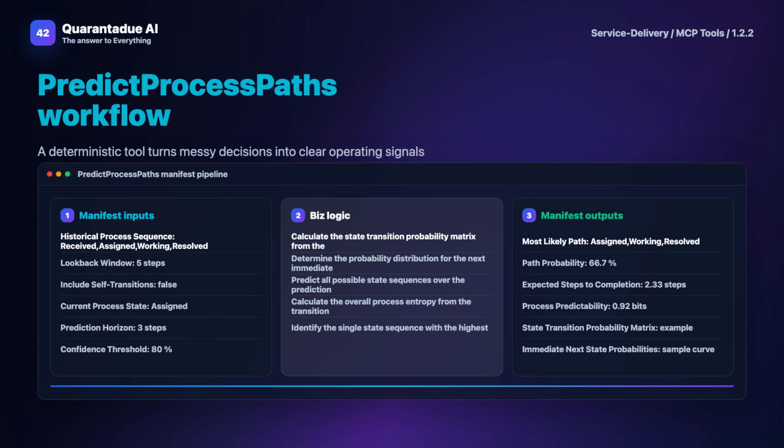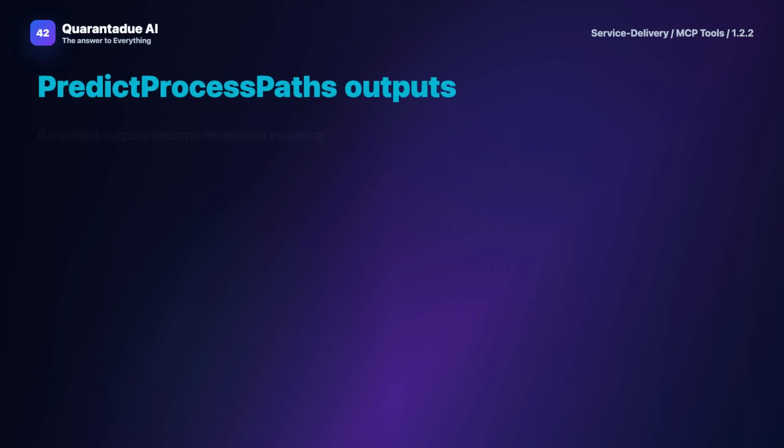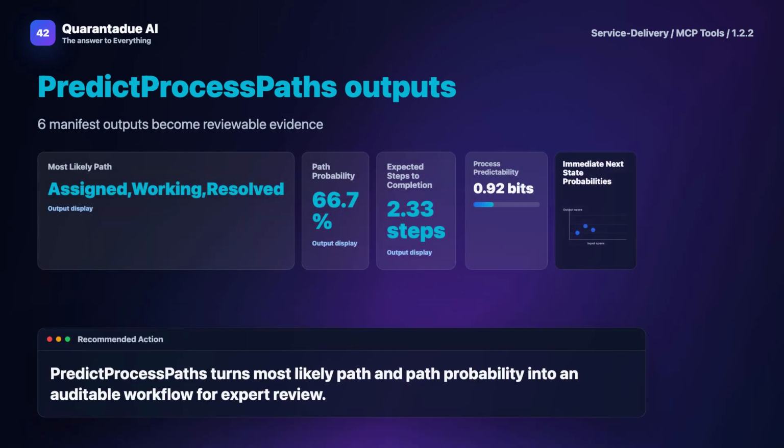Now, let's explore what the software specifically does. PredictProcessPaths ingests data from your existing systems: ticketing tools, monitoring software, change logs. It establishes baselines by learning from historical events, then calculates the most probable process paths for future scenarios. The system includes full audit trails for compliance, so every forecast is traceable. You can also run scenario models to test different responses, like reallocating resources or altering workflows without risking live operations. This gives you a safe environment to optimize strategies.